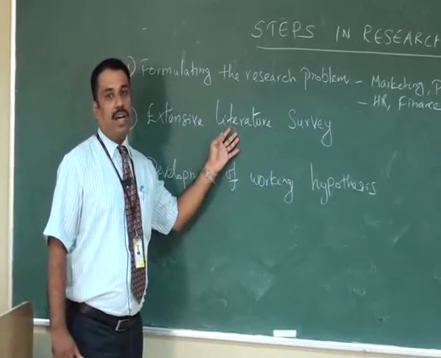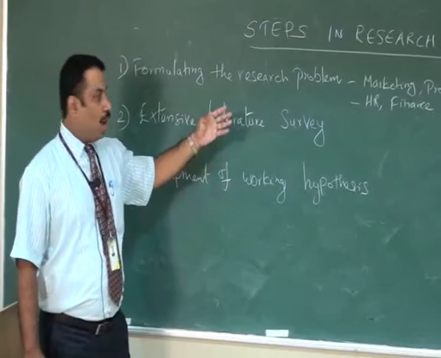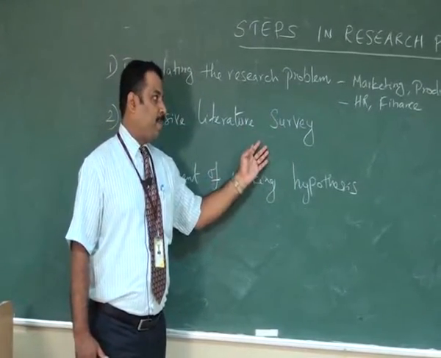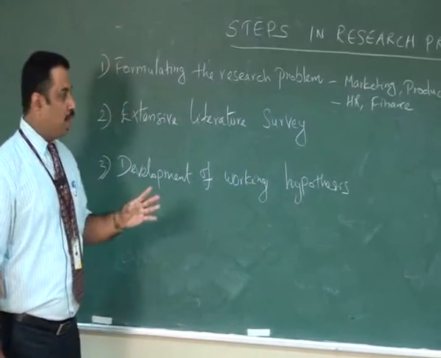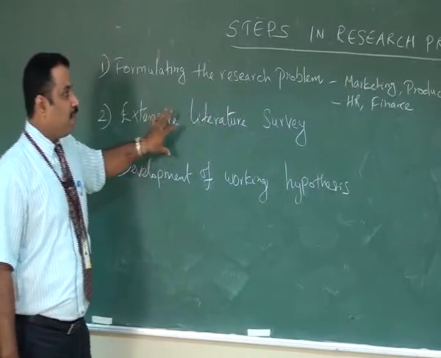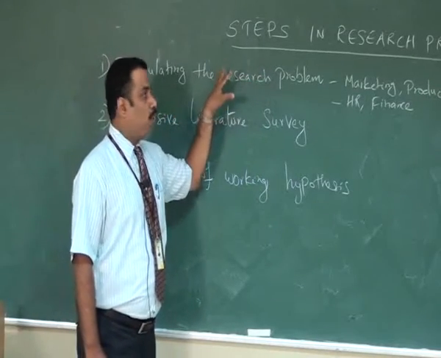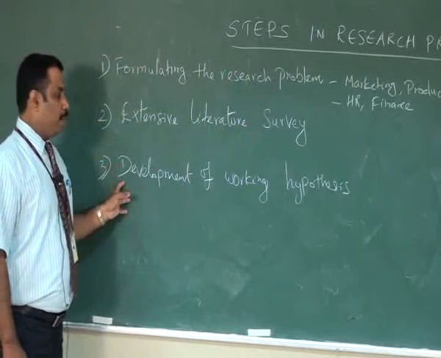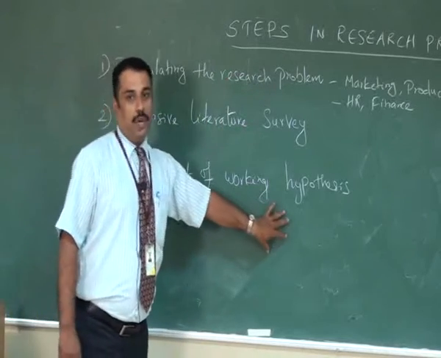The literatures are available from internet, online resources, books, company websites, etc. So the researcher is going to use all these materials and he is going to evaluate the relevant data for supporting the research problem. The third step is development of working hypothesis.